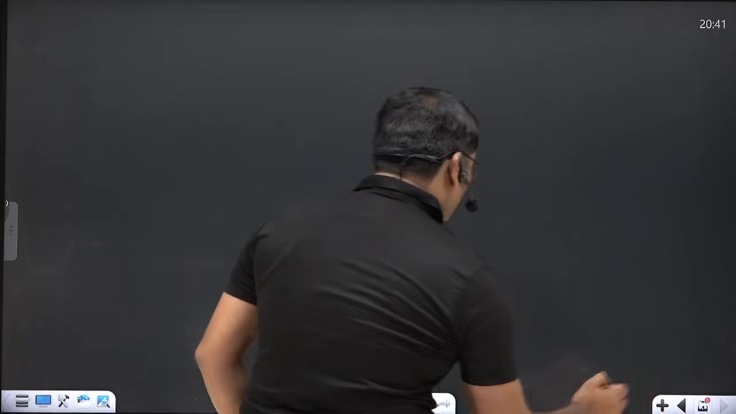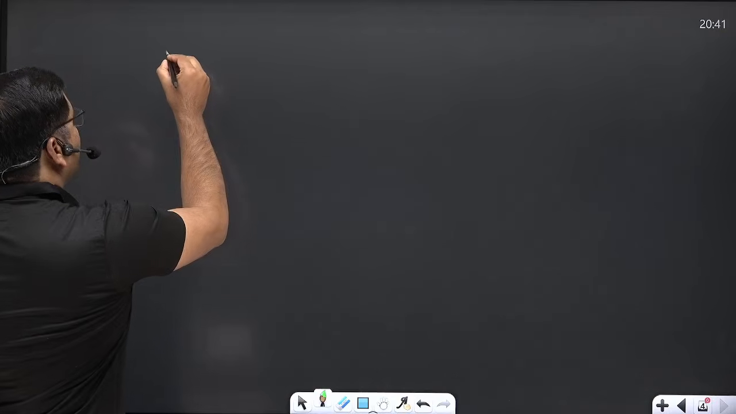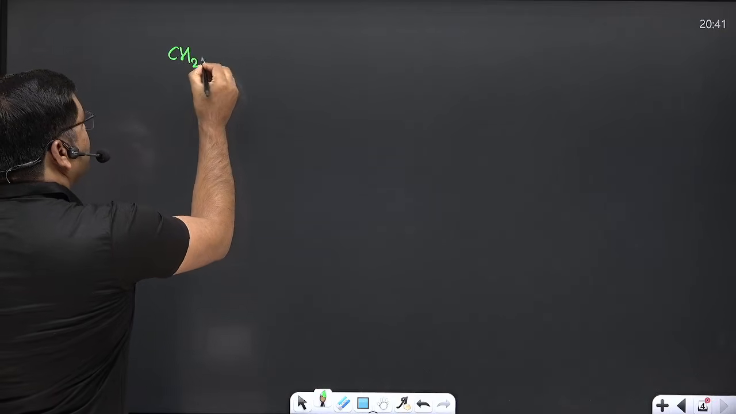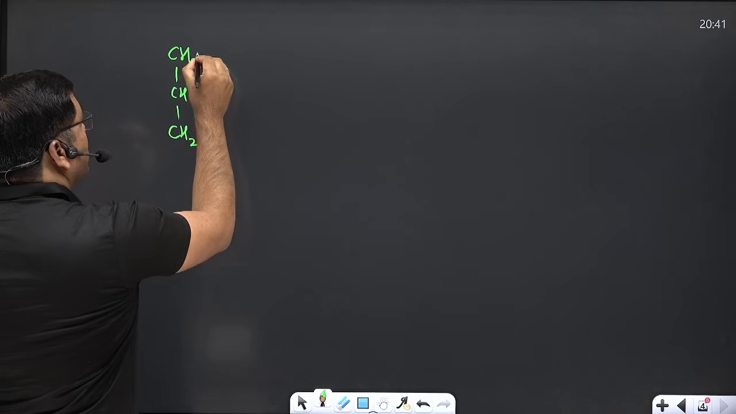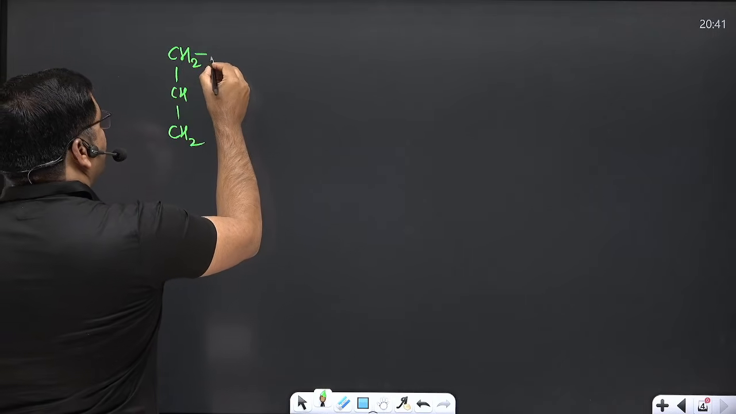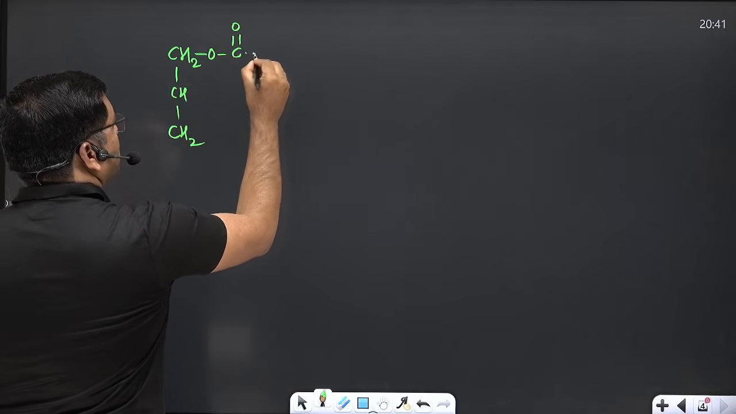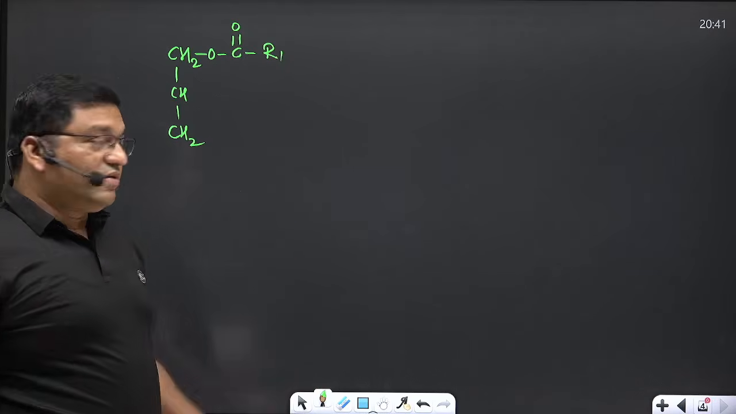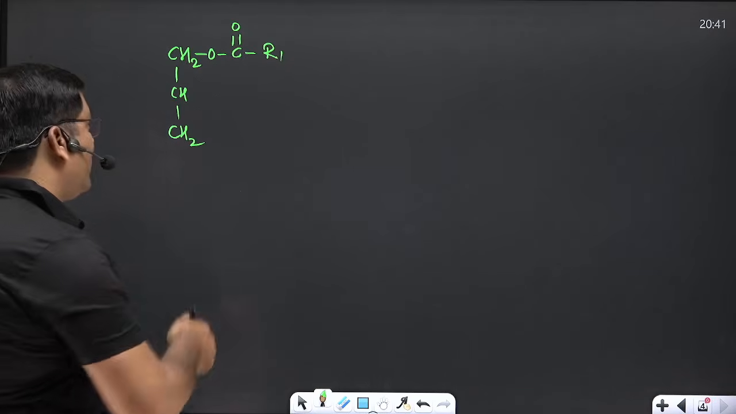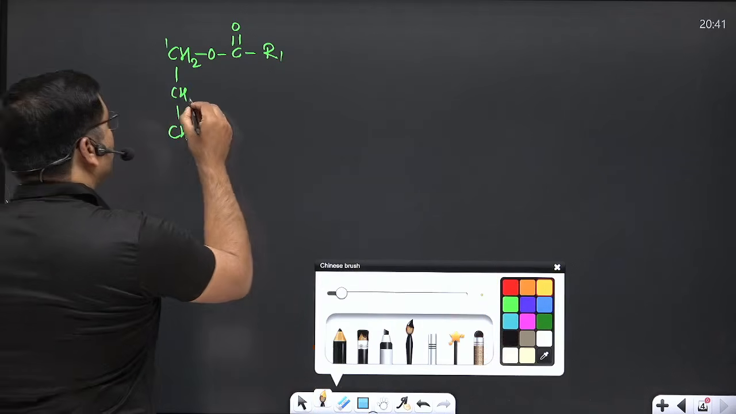Now, how does the digestion occur? Now see, triacylglycerol or triglyceride is the principal component. Now see, CH2, this is glycerol, to this CH2, OCOR1. This is the acyl fatty acid attached to the glycerol at the C1. Okay, now C2, this is the C2 position.